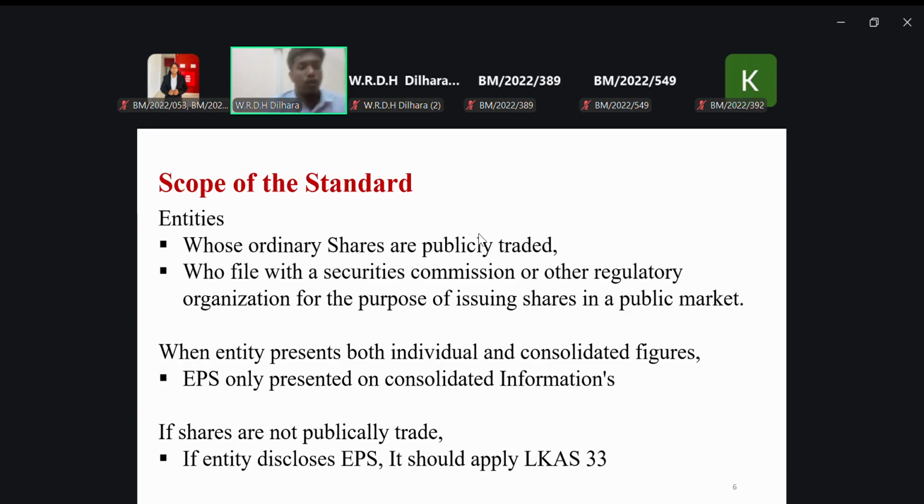And who file with the Securities Commission or another regulatory organization for the purpose of issuing shares in the public market. And that means what, Lamai? The company is going through the process of listing. They are already in the process of listing.